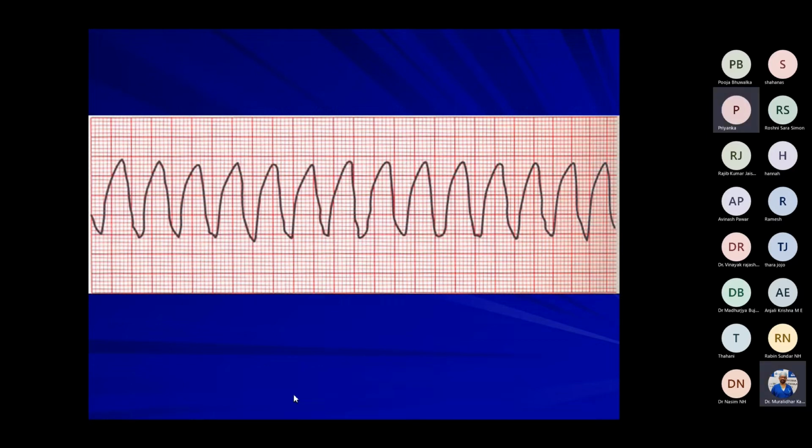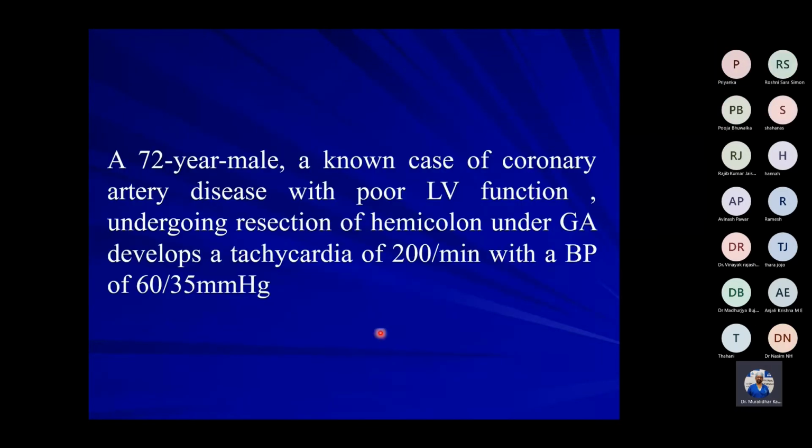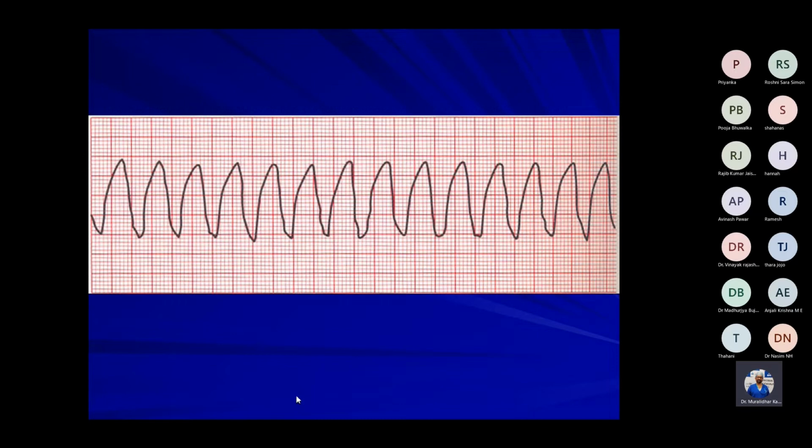What is the diagnosis? Probably ventricular tachycardia. Pulse is there, no? The heart rate is there, and the blood pressure is 60. So the patient is having ventricular tachycardia with pulse. So what do you do in this case?